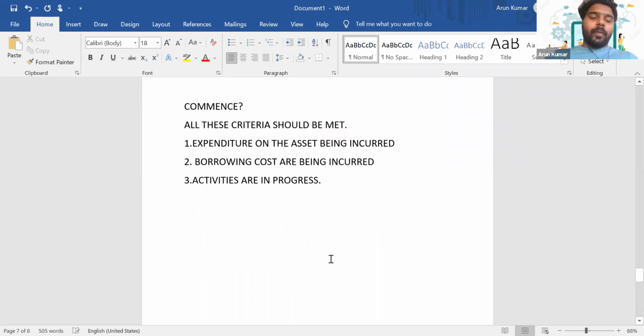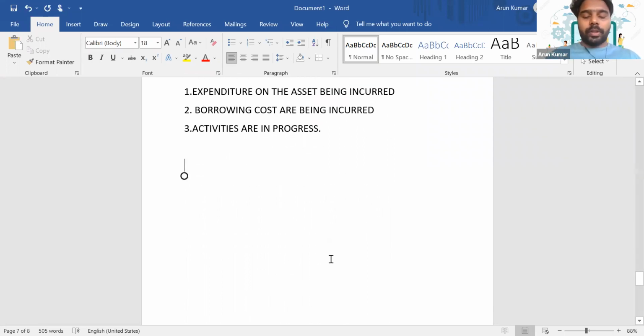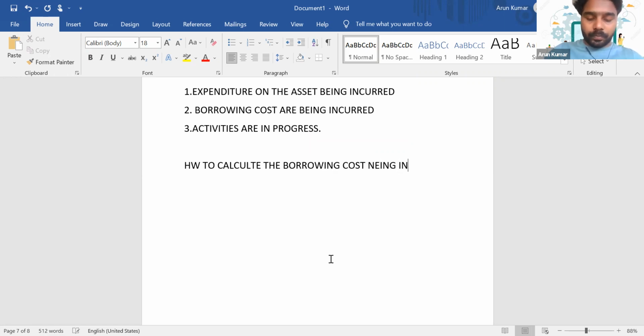So we know when to capitalize. Now the question is how to calculate the borrowing cost being incurred that will be capitalized.